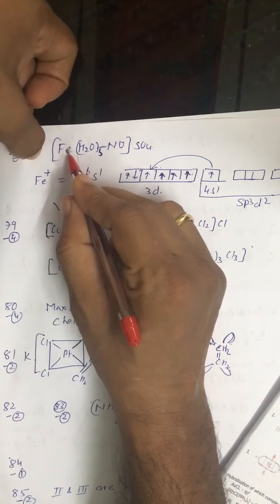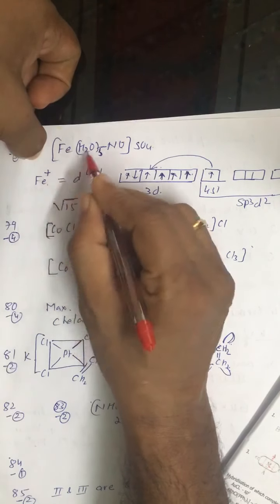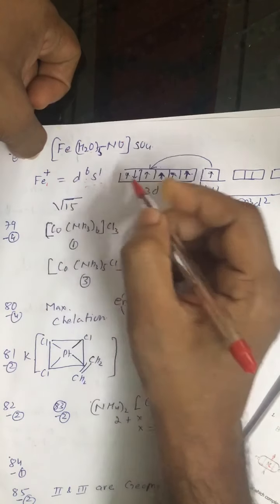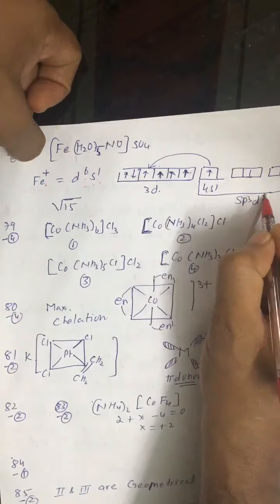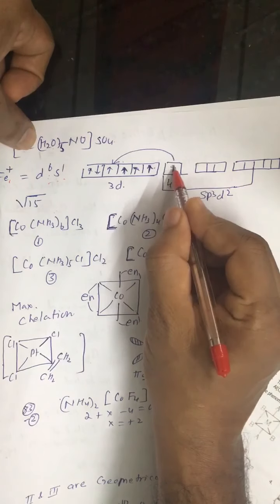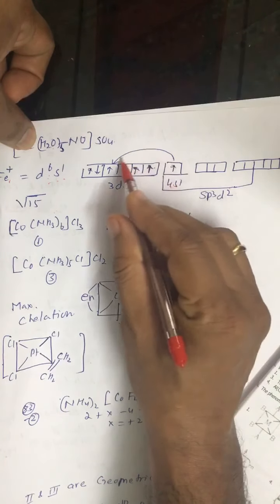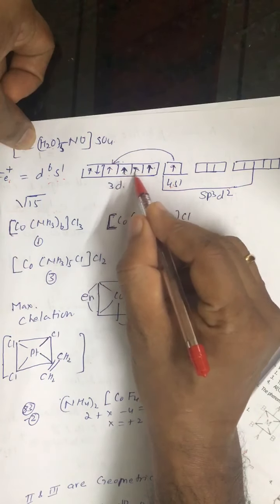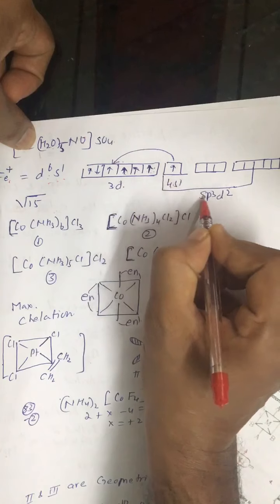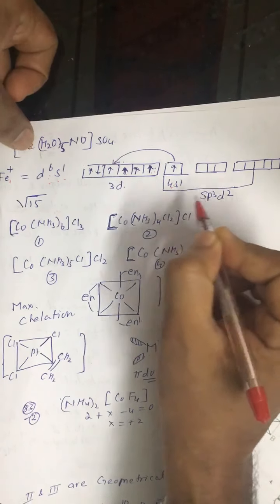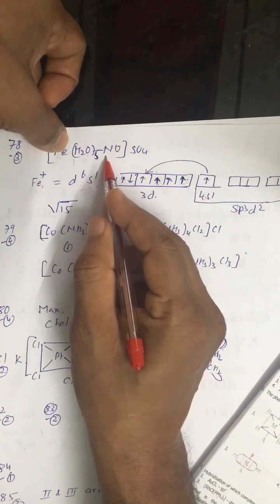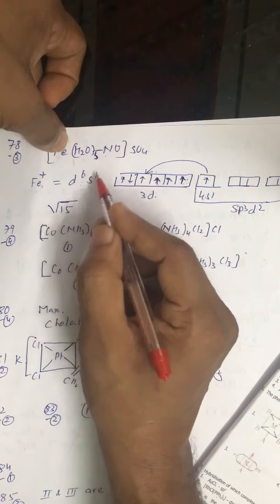So Fe, initially 2 positive, is now in the complex single positive. So it is d6s1 basically. And the type of hybridization is sp3d2. So one electron of 4s is paired up with the 3d, so we get 3 unpaired electrons. The type of hybridization is sp3d2 and the magnetic moment is √15. So these complexes are very, very important, so it is better to remember these cases.